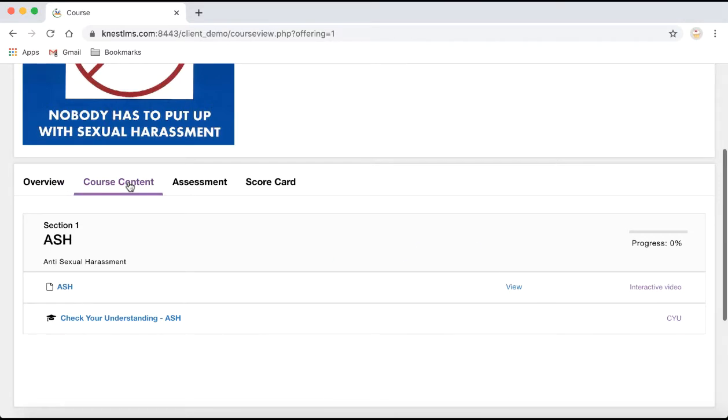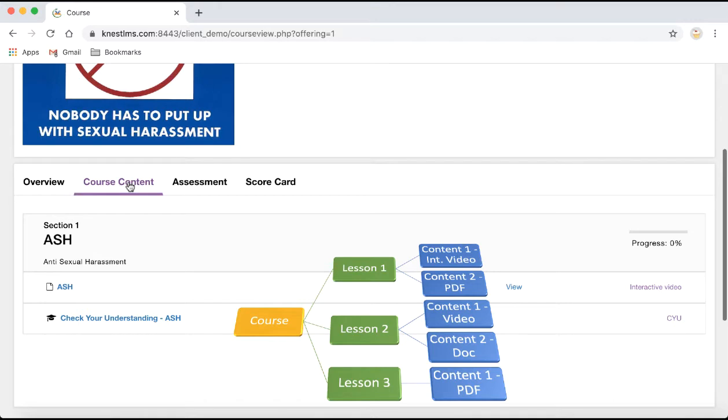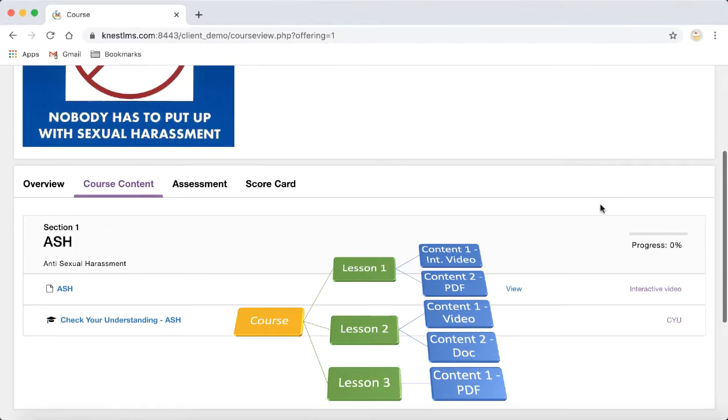In KNest LMS, every course can have multiple lessons, or what we call sections. So every lesson can have multiple contents, and this content can be of, say, interactive video, or what we call as SCORM compliant content in the e-learning domain. It can also be a normal video, audio, or any of these Microsoft Office documents, PDF, and so on.